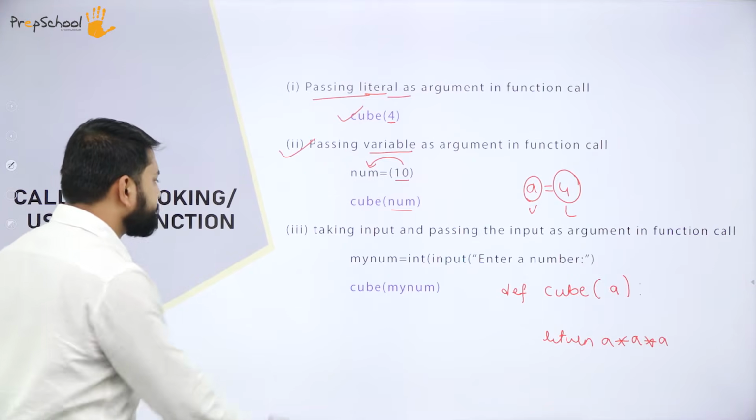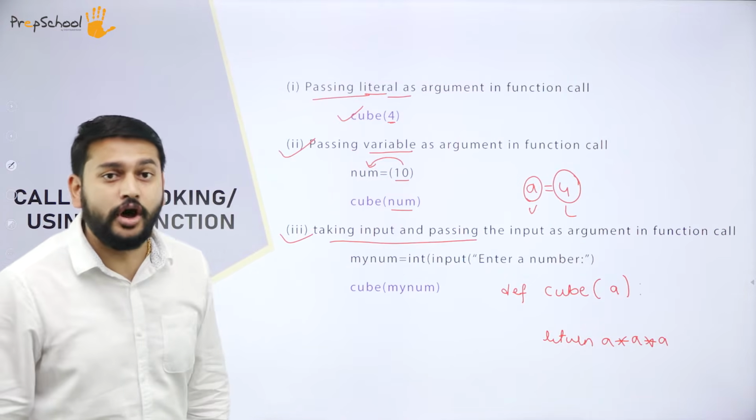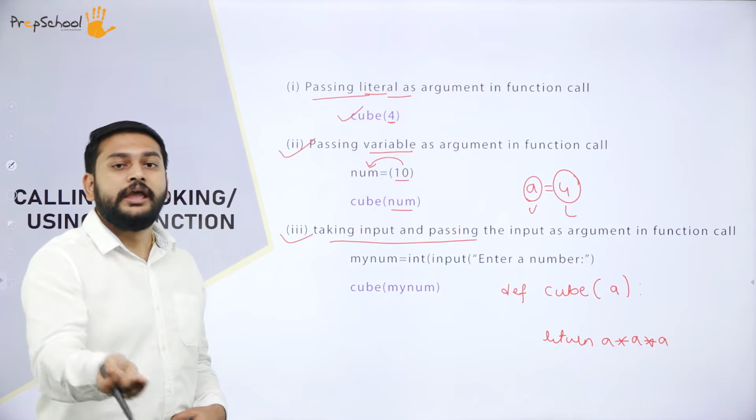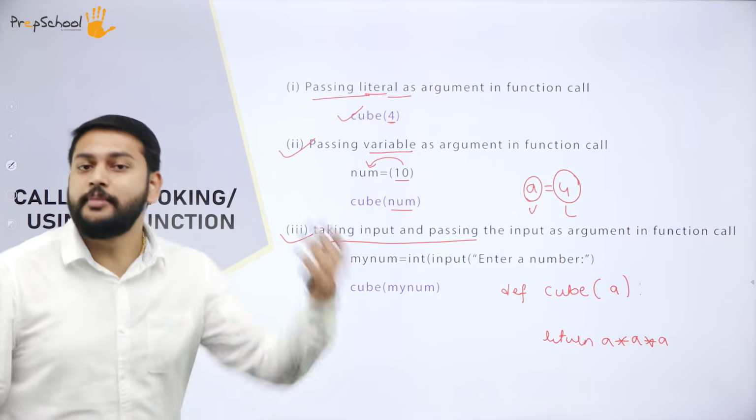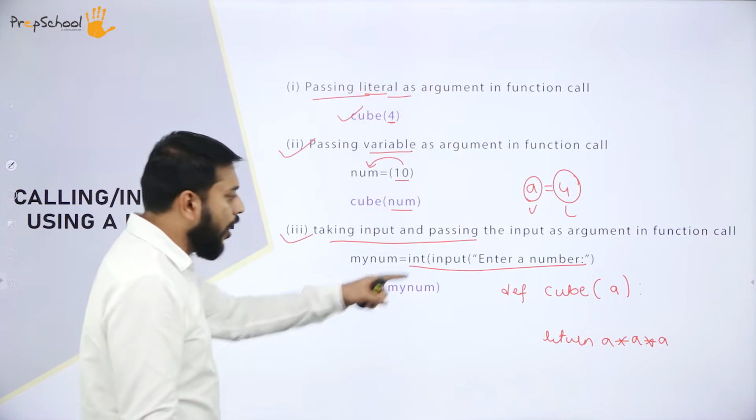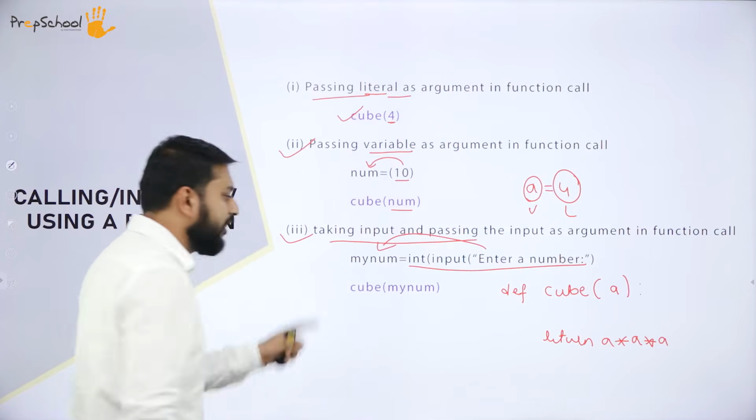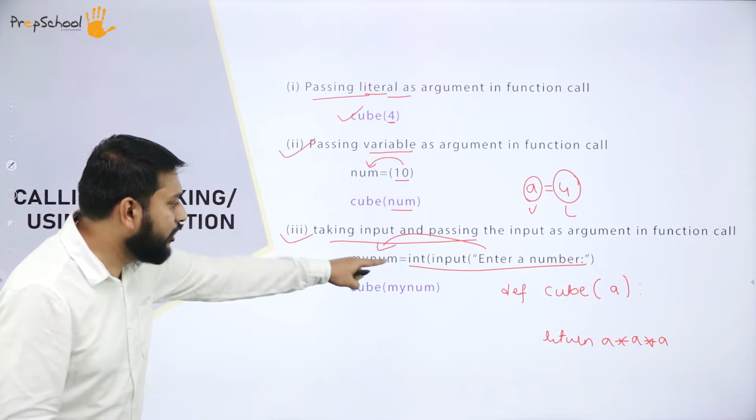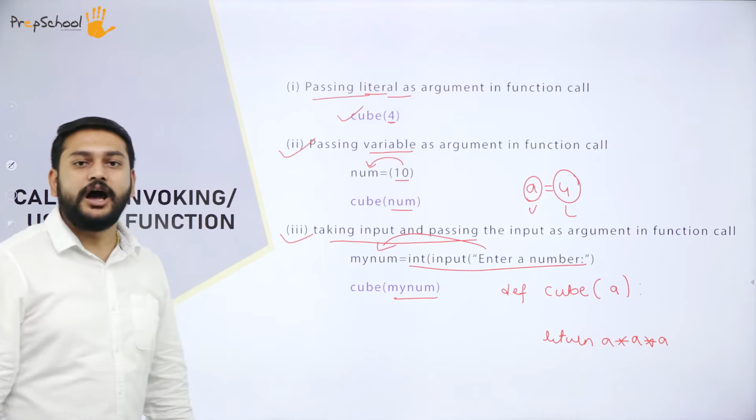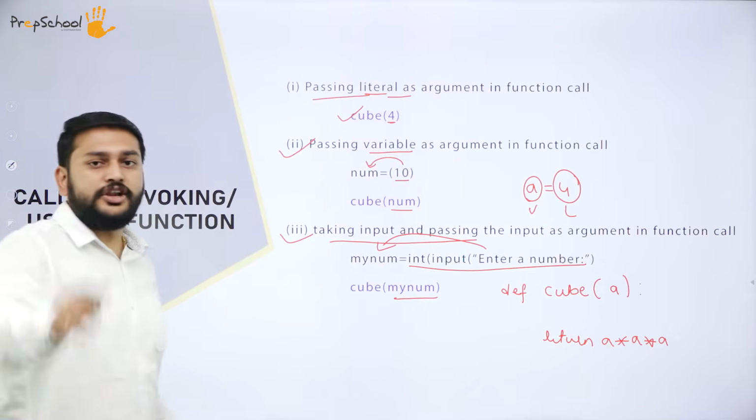What is the third one that I have? Guys, taking the input and passing the input as an argument in the function call. I'm taking the input from the user and storing it in a variable, and then I'm passing that variable inside the function call as an argument, and then I'm calling the function. Let's check. So guys, this is a statement that all of you know. How do I read the values from the user? The user will enter the value and it will be stored in the variable mynum. So that mynum will be passed as an argument inside the function call. This is the third one that you should remember.